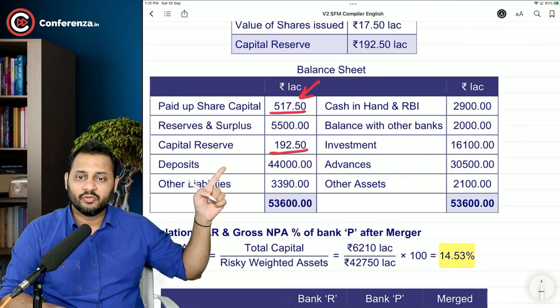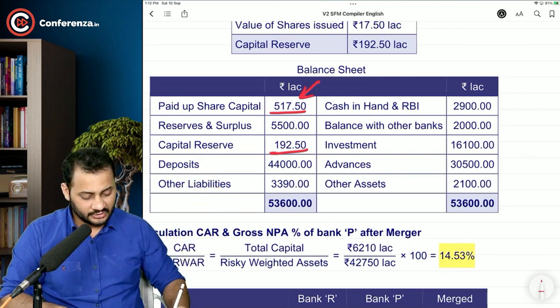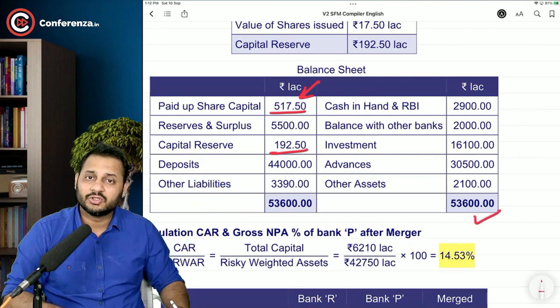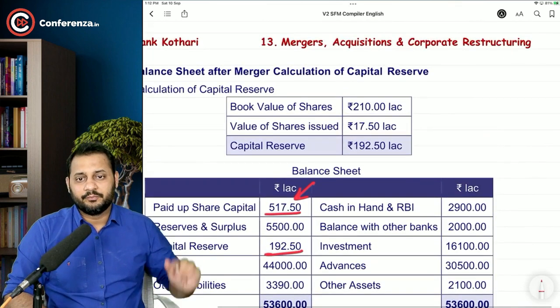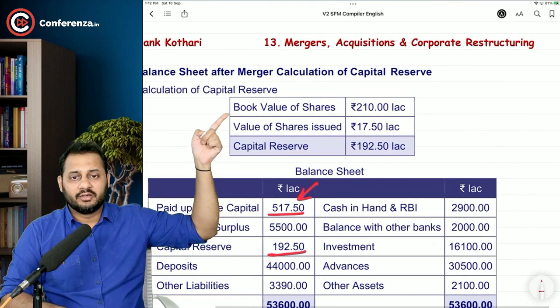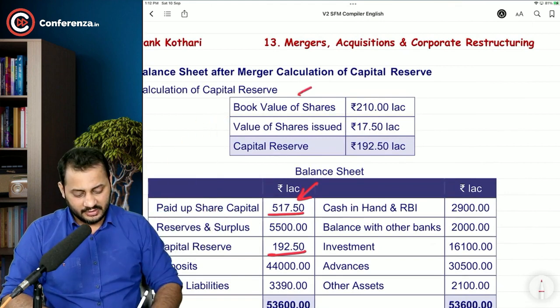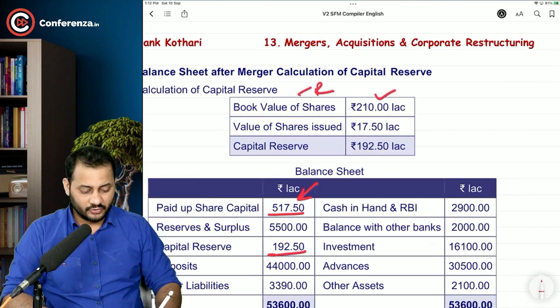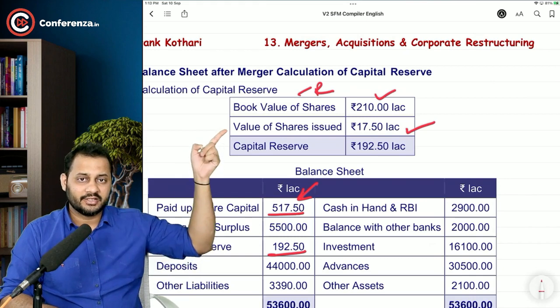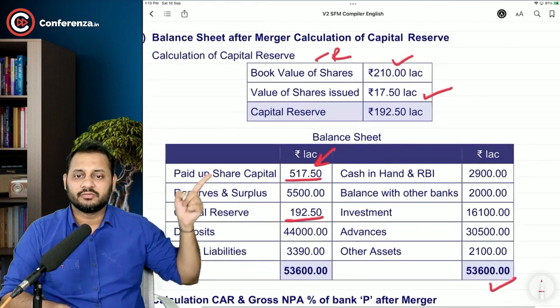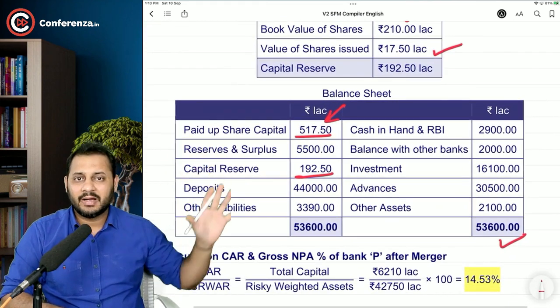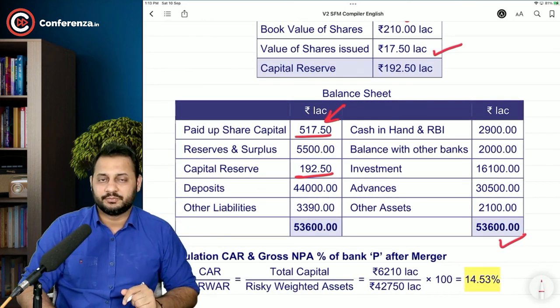Deposits will increase by 4,000. Other liabilities will also increase, and all the other factors on the asset side will also increase. The balance sheet has to tally. See, calculation of the capital reserve. The total book value of R Limited is 210 lakhs, out of which 17.5 lakh will go directly to the share capital of rupees 10 each. Rest will go to the capital reserve. So this is the balance sheet after merger.